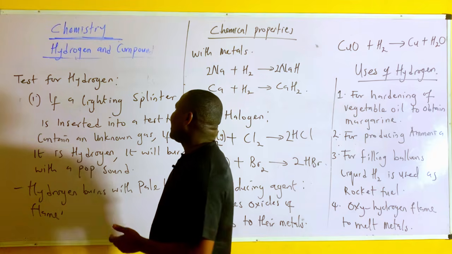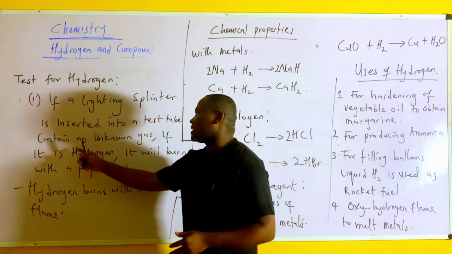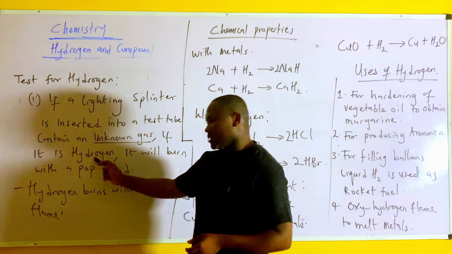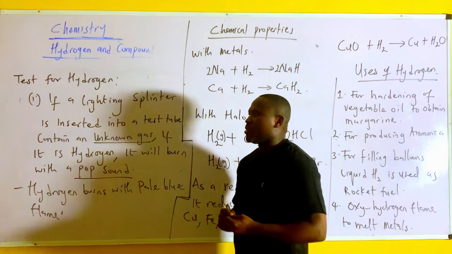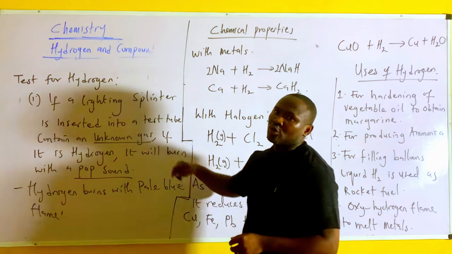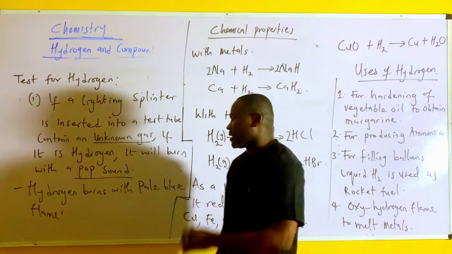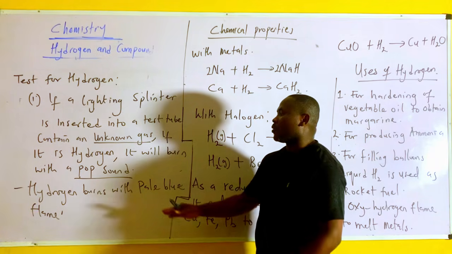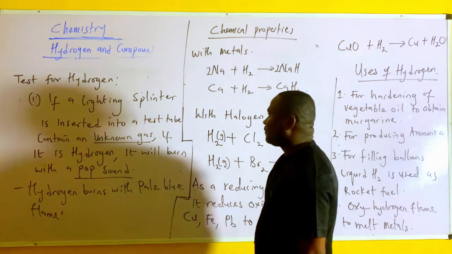Now let's look at the test for hydrogen. If a lighted splinter is inserted into a test tube containing an unknown gas, and the gas is hydrogen, it will burn with a pop sound. So hydrogen gives a pop sound when burnt. Take note about this again. Hydrogen burns with a pale blue flame in oxygen. These are some of the chemical properties of hydrogen.